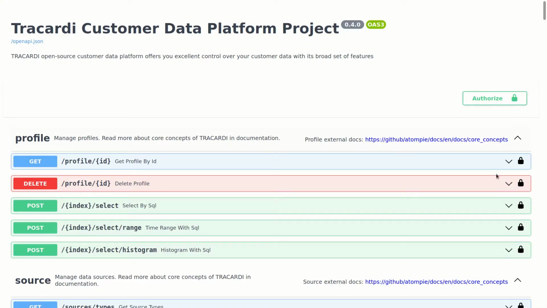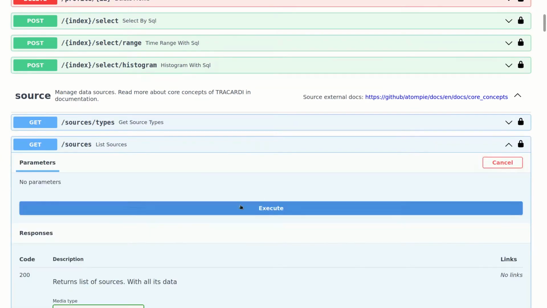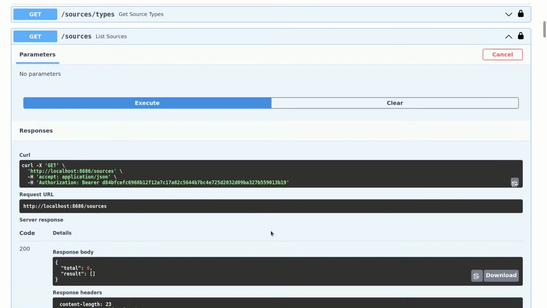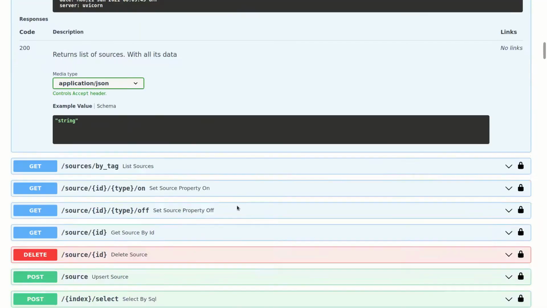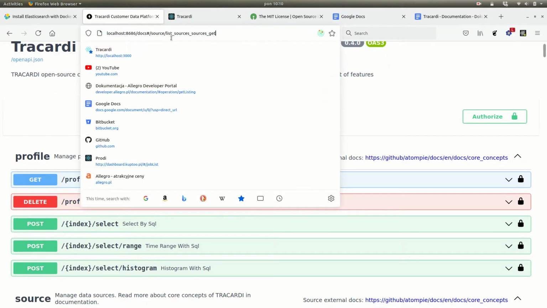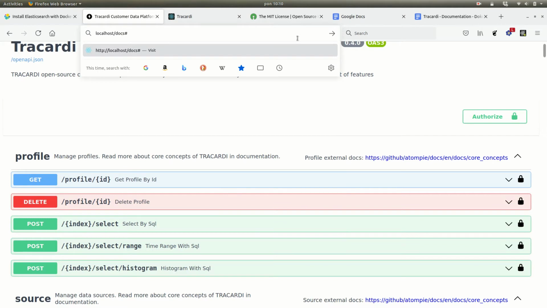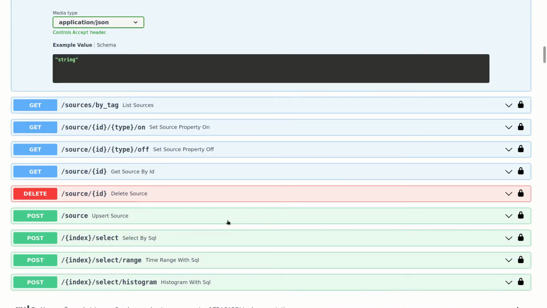Once you've authorized, you can just browse and try different APIs. This one gets sources. Sources are empty. How to visit the page with API? This is the URL. Localhost/docs. Okay, that's it for version 0.4.